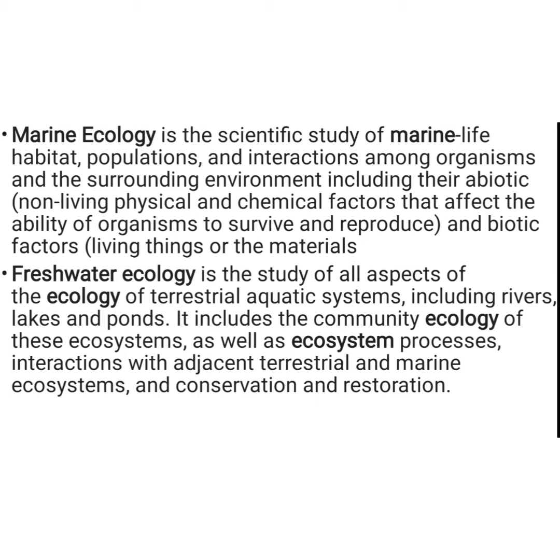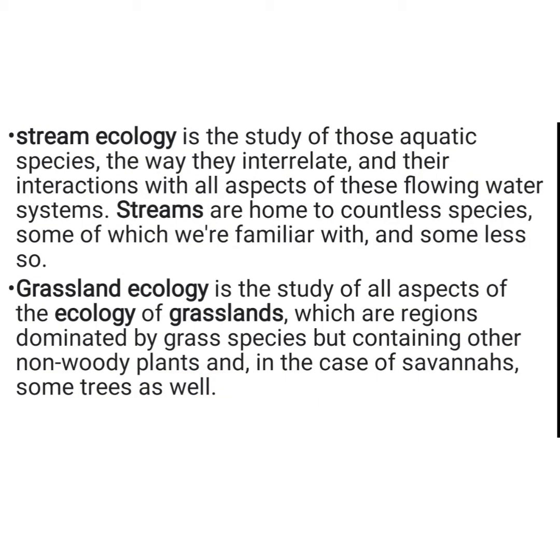Freshwater ecology means the water is fresh, for example ponds and rivers, which are fresh water, and inside their ecosystem organisms are present, and those organisms should interact with the biological factors as well as the physical factors so they can survive. They show abundant quantity, but those do not survive in such conditions, they face the problem of a loss of biodiversity. So the ecosystem process interaction is the most important in freshwater ecology.